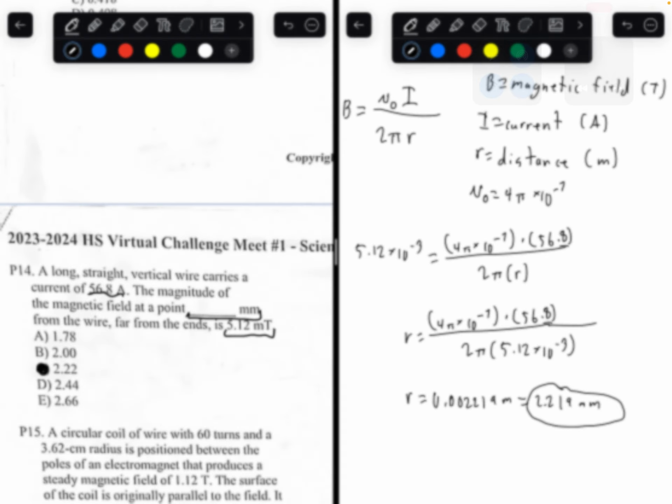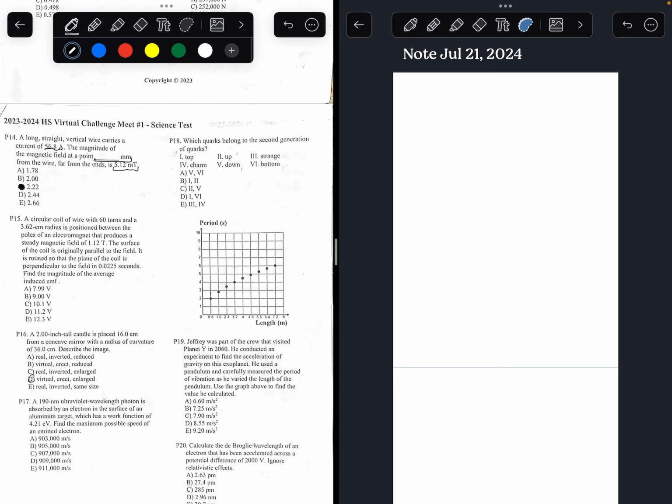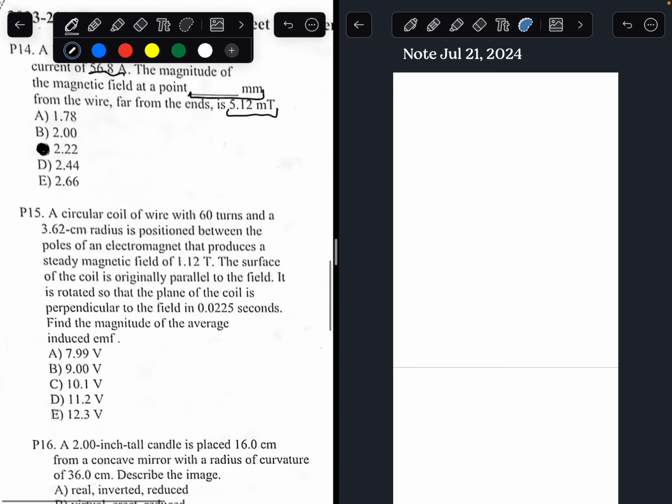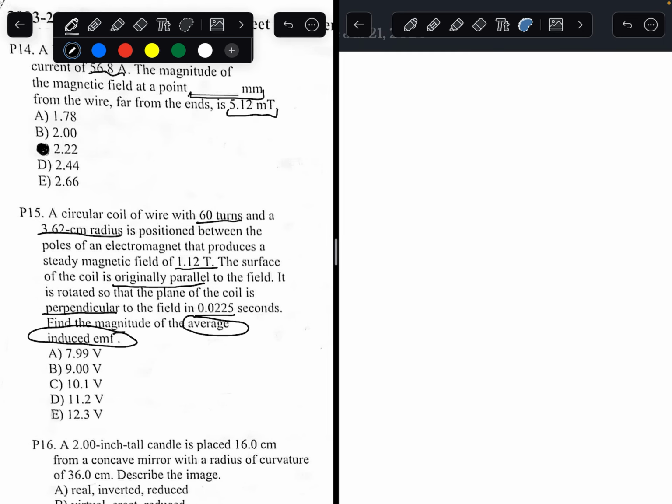2.2 millimeters. Number 15. A circular coil of wire with 60 turns and a 3.62 centimeter radius is positioned between the poles of an electromagnet that produces a steady magnetic field of 1.12 teslas. The surface of the coil is originally parallel to the field, and it is rotated so that the plane of the coil is perpendicular in 0.025 seconds. Find the averaged induced EMF. So to solve this problem, you'll need to know Faraday's law.